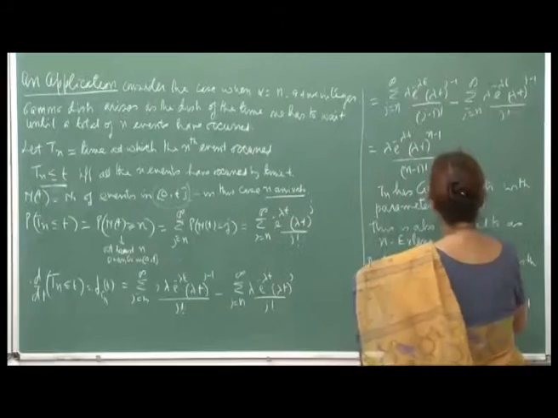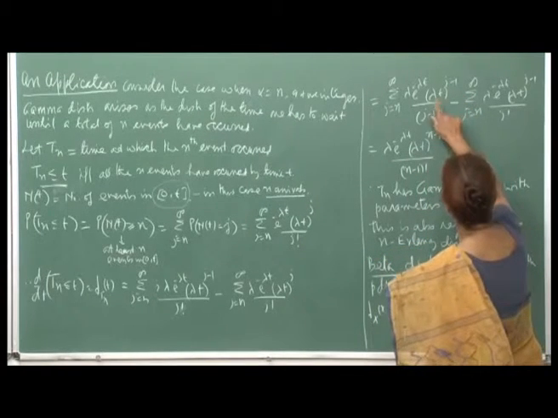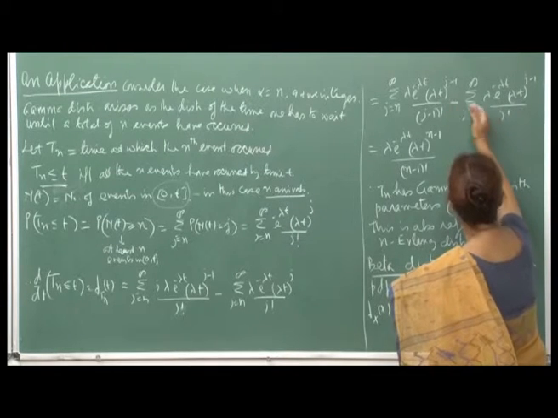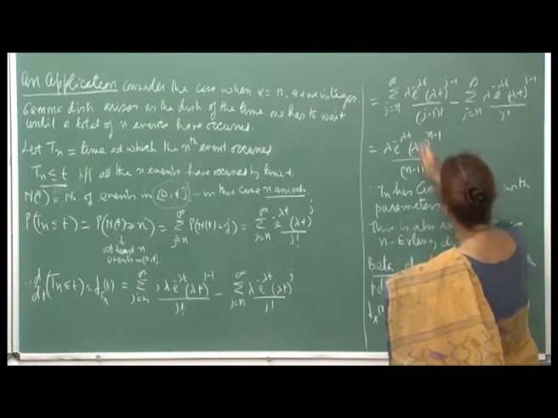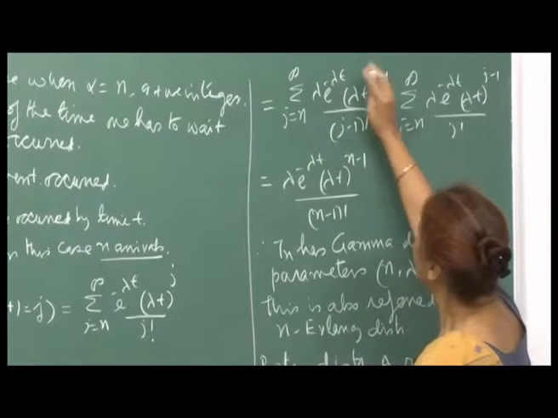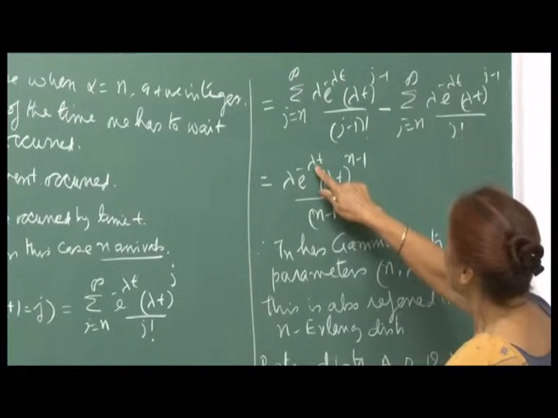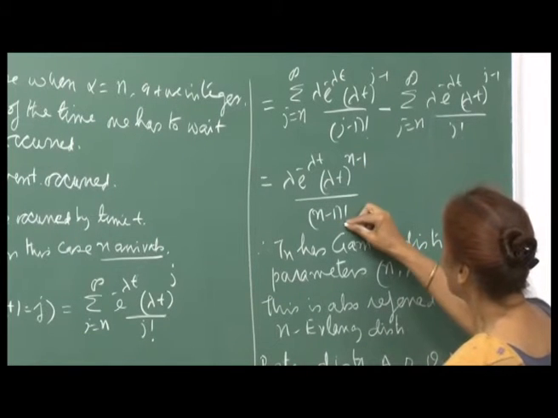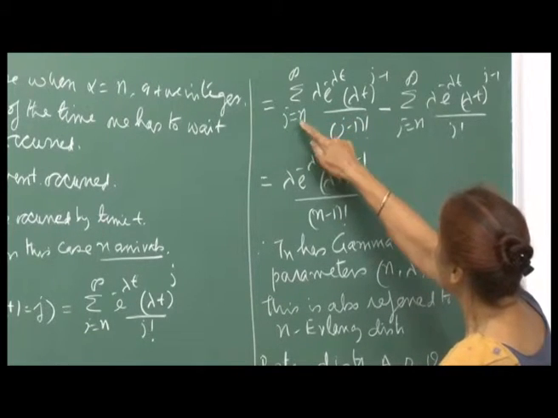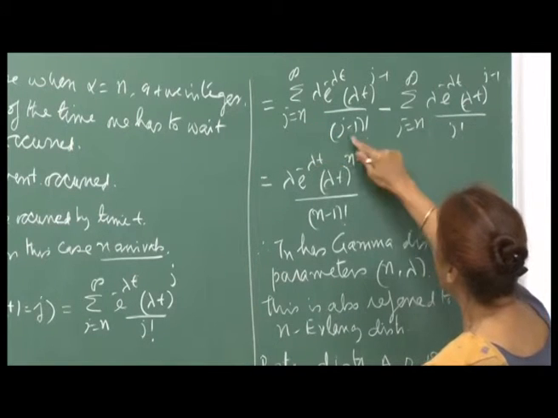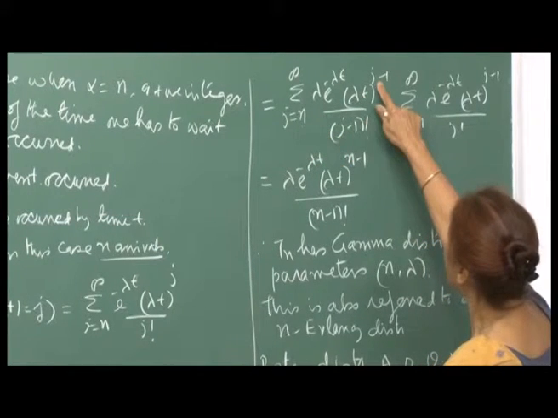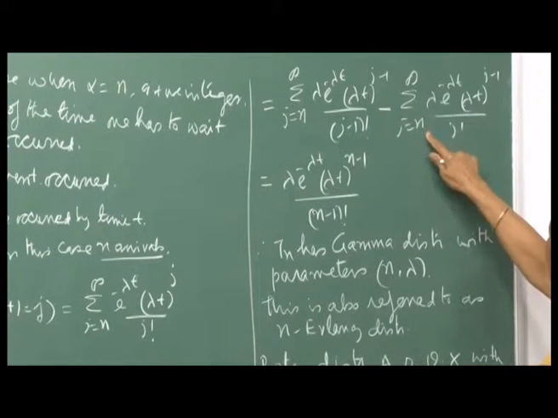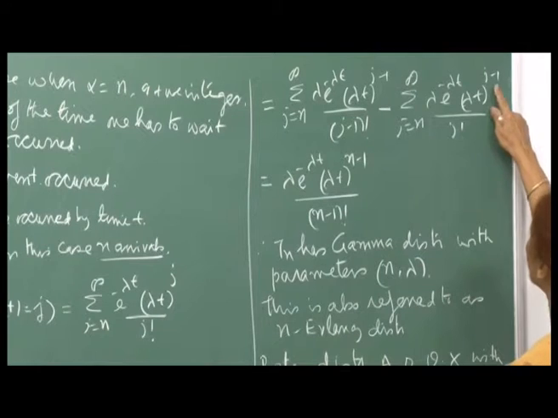So, what you see is that here the terms are starting from j minus 1 and here it is j. So, you see things will cancel out in pairs and except the first term here will be left out, which will be lambda e raised to minus lambda t raised to n minus 1 divided by n minus 1 factorial. That is the only one, because when you put j equal to n plus 1 here, that will be lambda t raised to n upon n factorial, and here also j equal to n, it will be n factorial and lambda t raised to